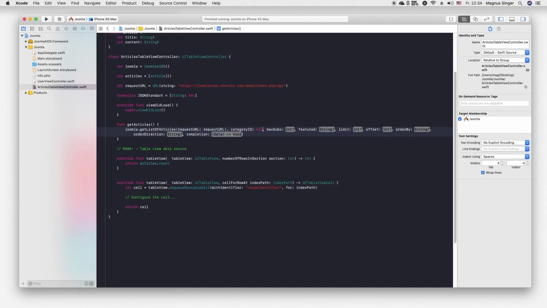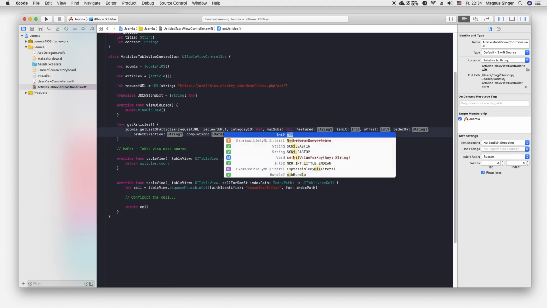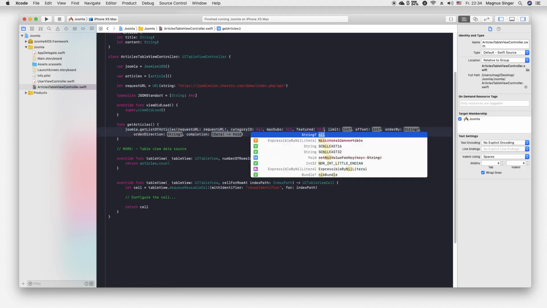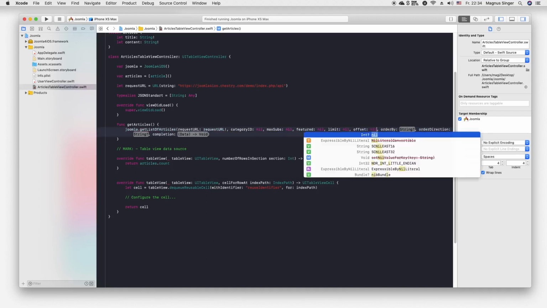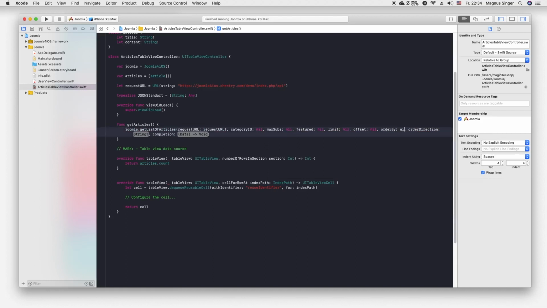So yeah, if you have a real world application, you would set the filter according to the user input.